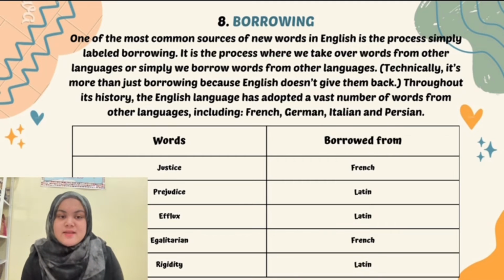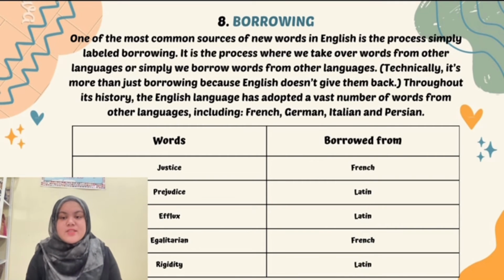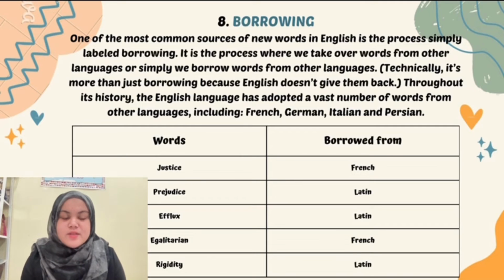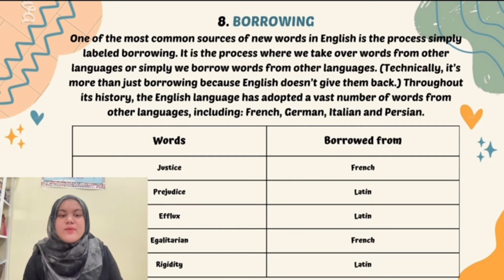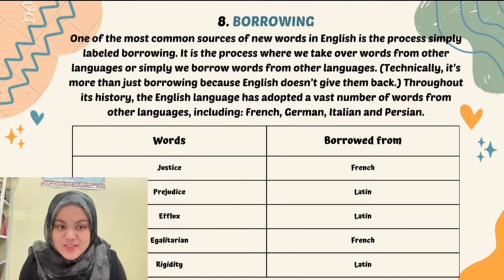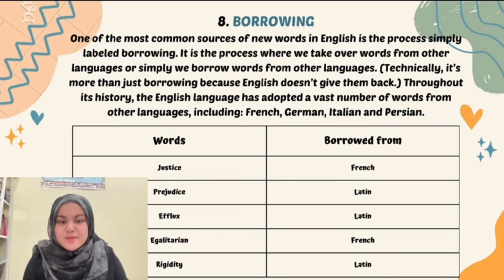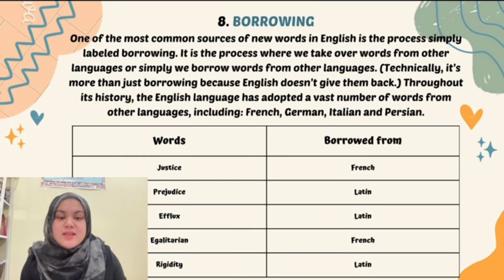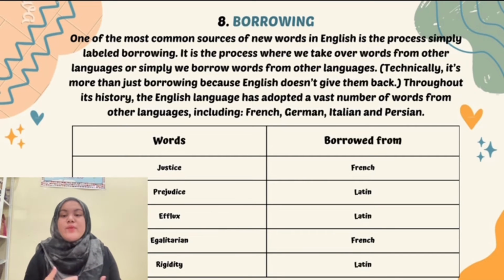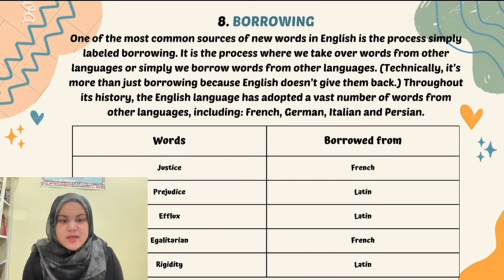Last but not least is the eighth word formation process, which is borrowing. One of the most common sources of new words in English is the process simply labeled as borrowing. It is the process where we take over words from other languages, or simply we borrow words from other languages. Technically, it's more than just borrowing because English doesn't give them back. Throughout its history, the English language has adopted a vast number of words from other languages, including French, German, Italian, and Persian. So, from what we can get from the article, the word justice is borrowed from French.